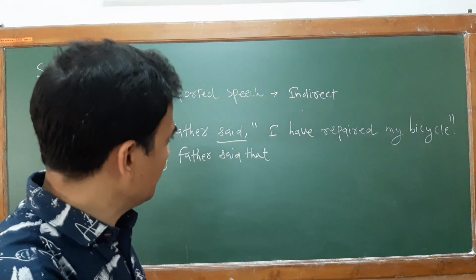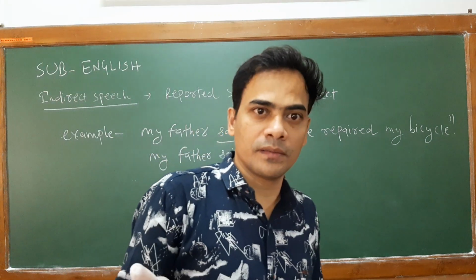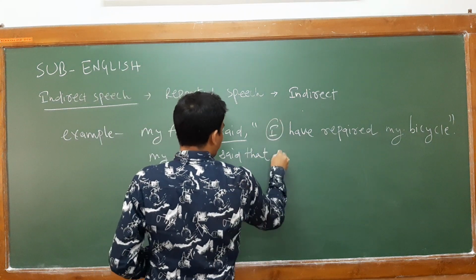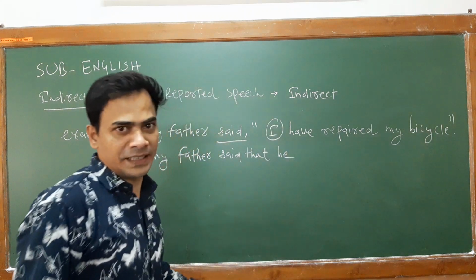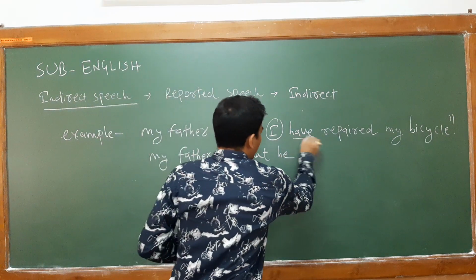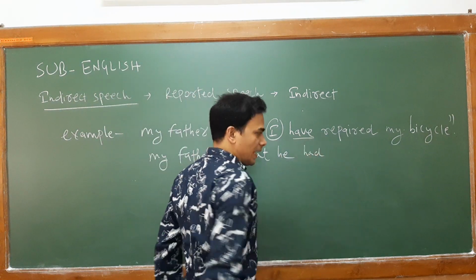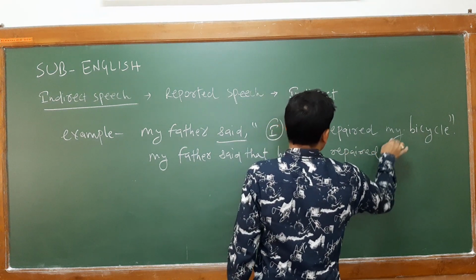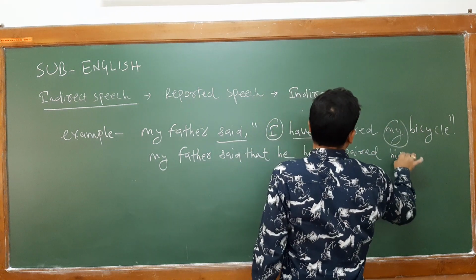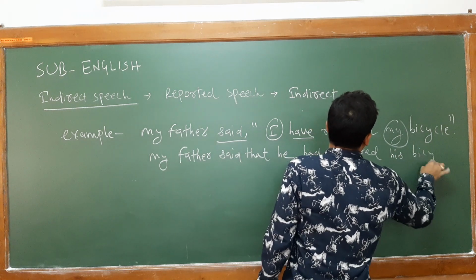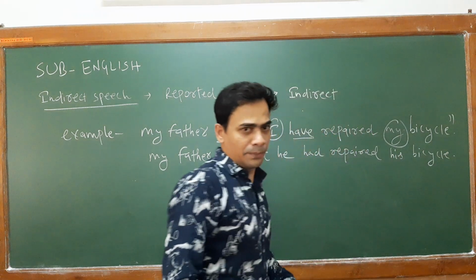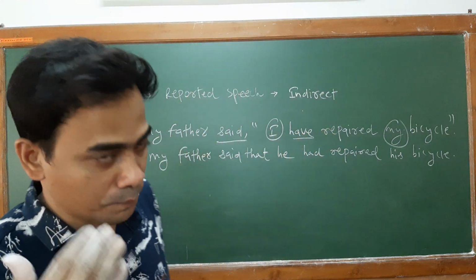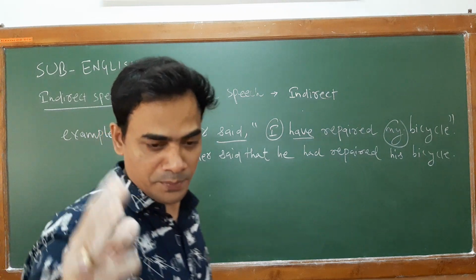So my father said that, this pronoun will change into he, have will change into had. As usual you go on writing, because you are changing my into his, bicycle. I will also be teaching you how different pronouns are taking other forms, and how the adverb forms are changing.